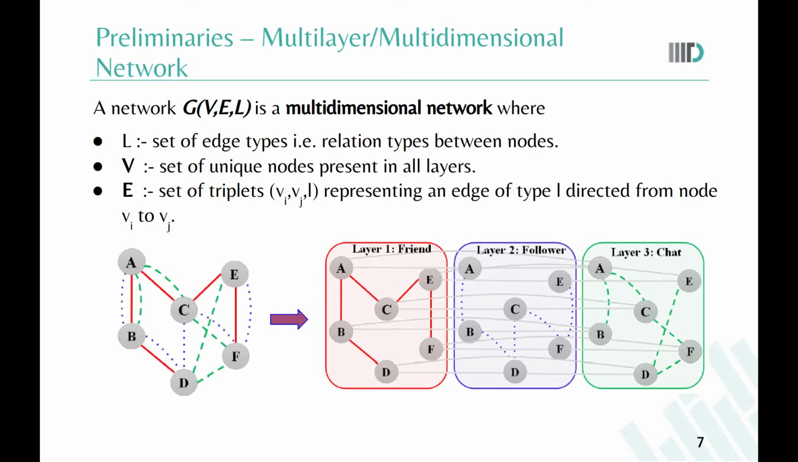Also, every edge between two nodes Vi and Vj will have the layer information L. One important thing to note here is that G consists of a total of |V| times |L| nodes. For simplicity, we assume that all nodes in V are present in all the layers. Even if one node does not have any edge in a particular layer, still the node exists as an isolated node in that layer. So here's an example in which we converted the original multigraph into a multi-dimensional graph having three layers of relation types: friend, follower, and chat.